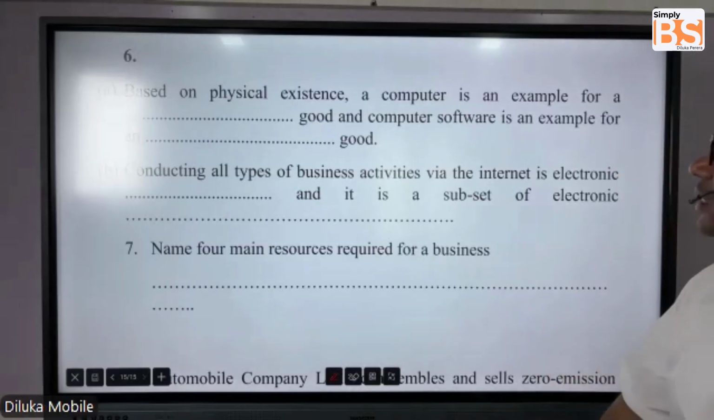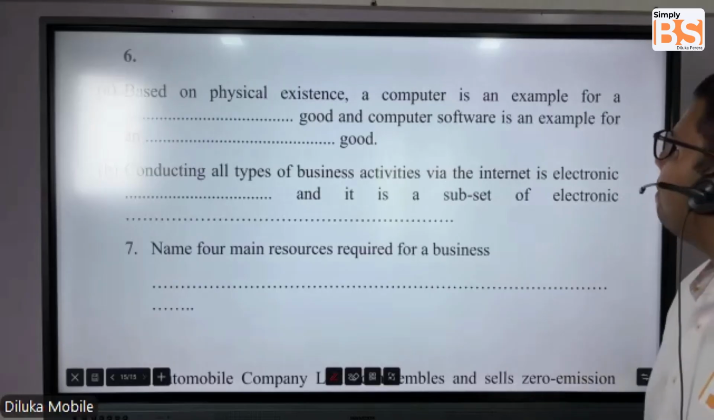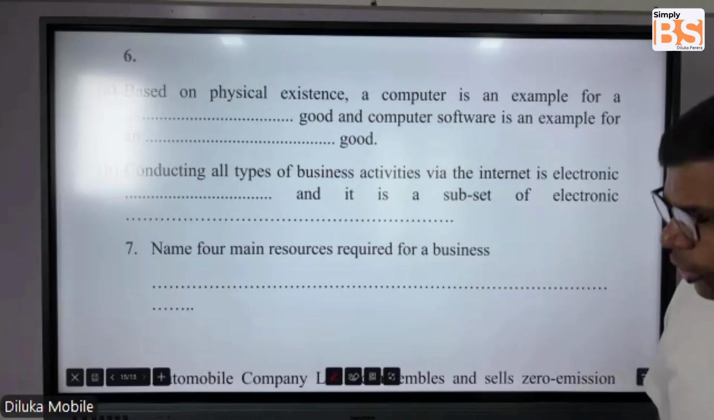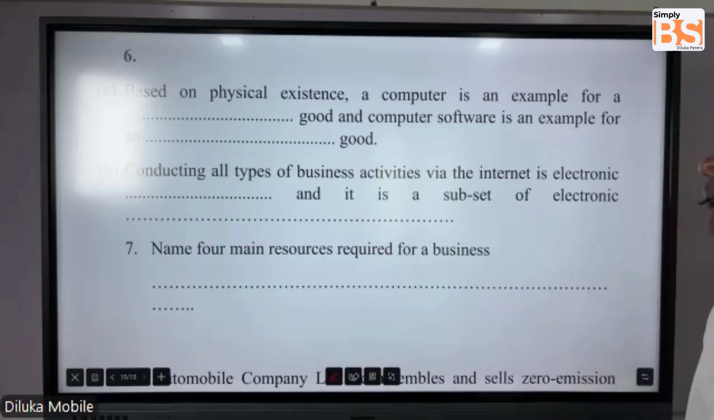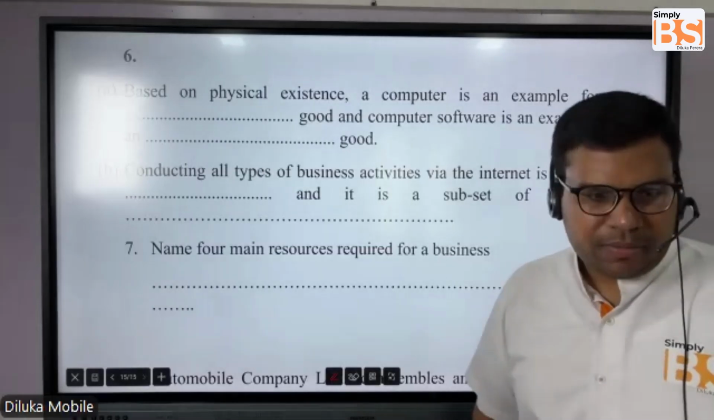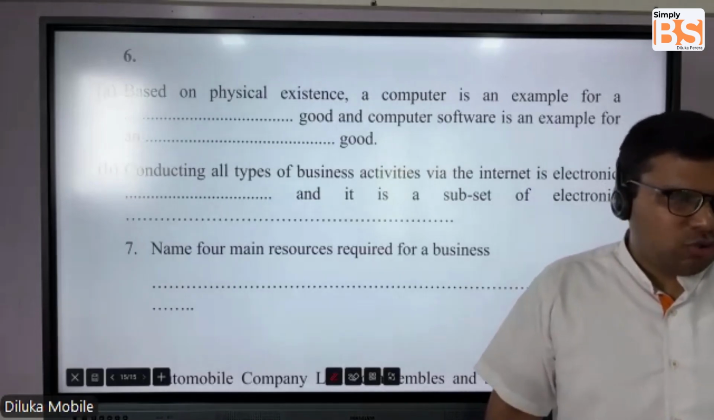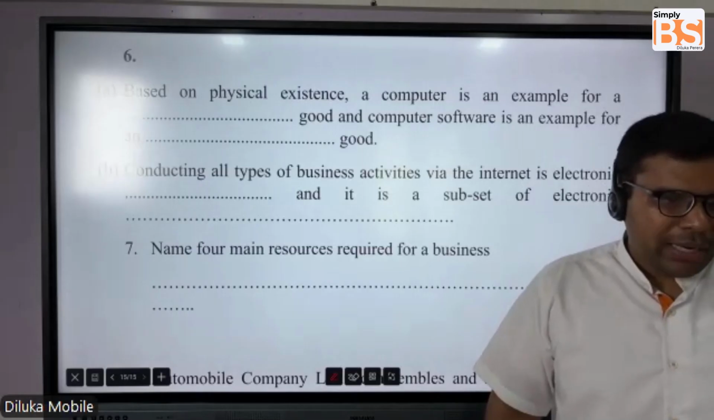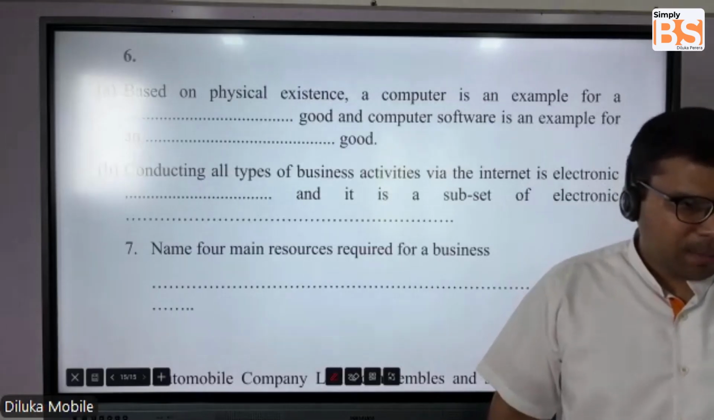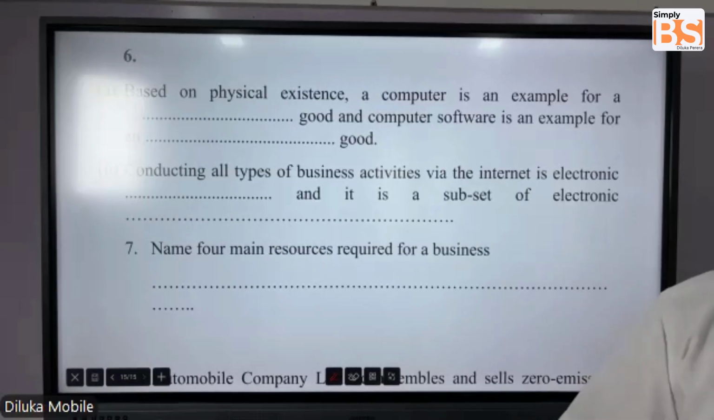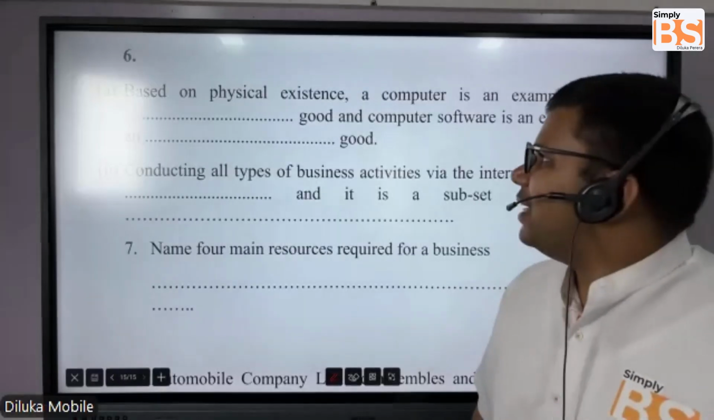Based on the physical existence, okay? Physical existence. A computer is an example for a what? What can you say, students? Yes, exactly. Very good. You all have given answers. Very good. Based on the physical existence.